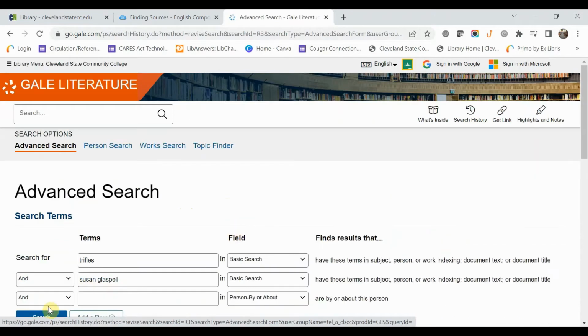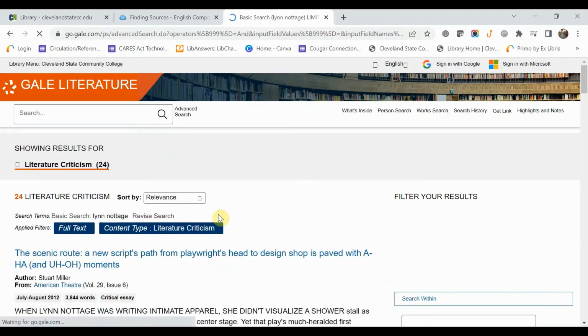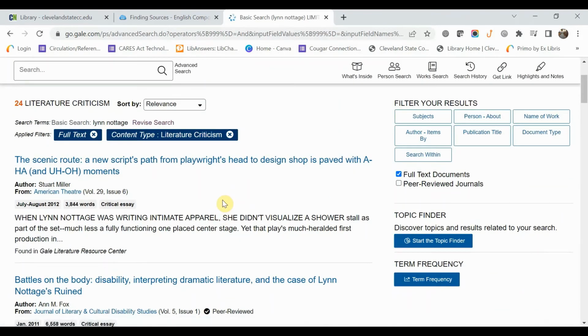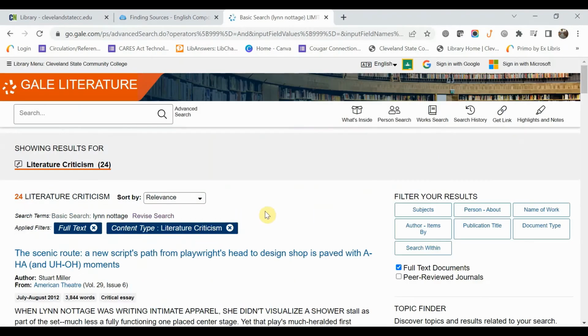You can also, we had put Poof in and then we tried to put Lynn Nottage in and we hadn't gotten anything. If you do that, then let's try to put Lynn Nottage in and see what happens. Okay, and we do have 24 things there. Some of them are going to be useful to you, some of them are not. So you can go ahead and look through that list and see what's useful. But there's nothing specifically about Poof that was written by Lynn Nottage that's a literary criticism. And that's where you might run into a little bit of difference as well.